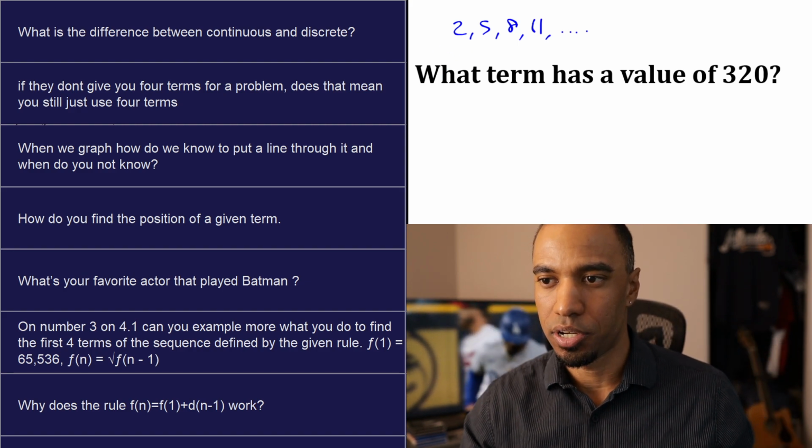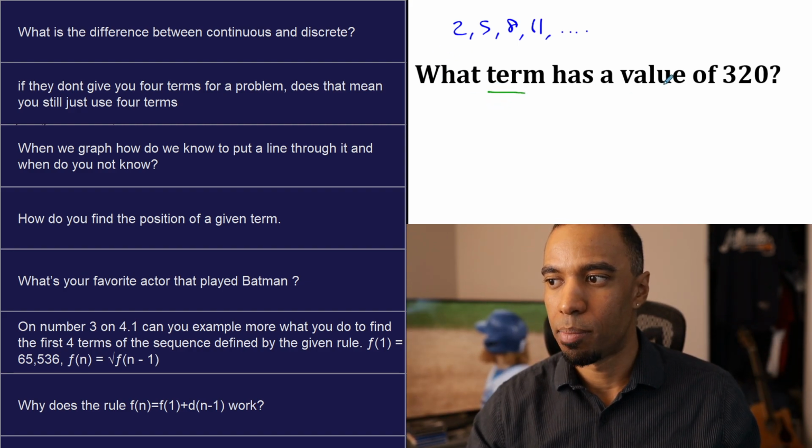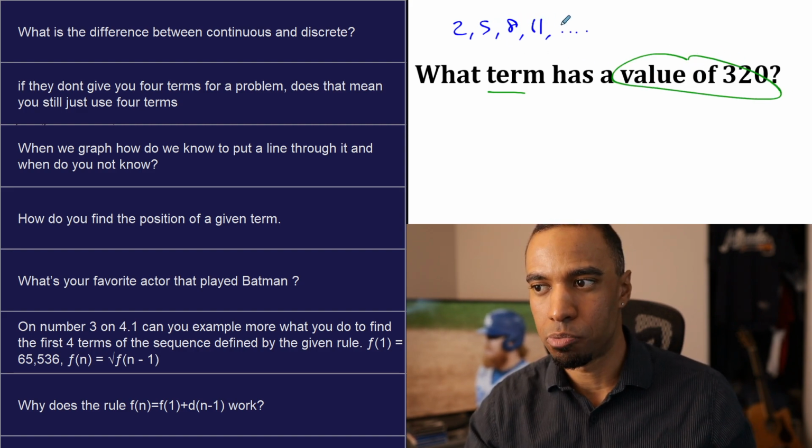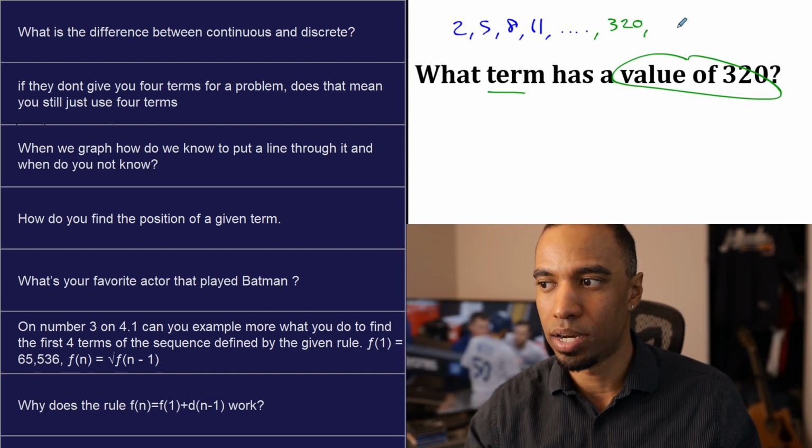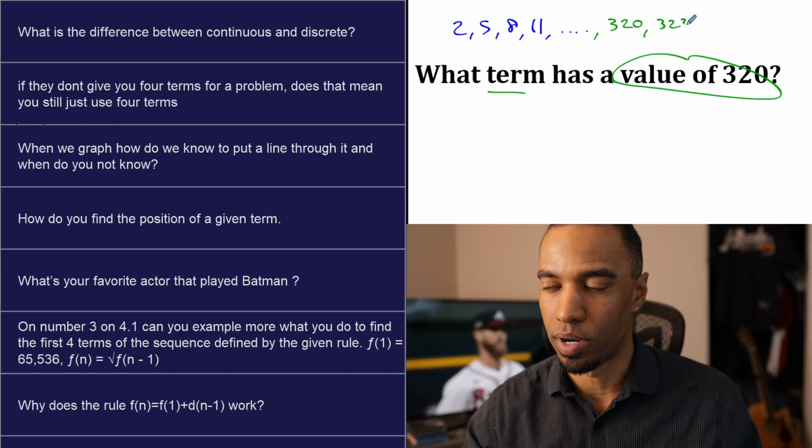Now, I never said the word position here. But this time when they're asking what term has a value of 320, that means 320 is part of the list, meaning dot, dot, dot, somewhere we're going to hit 320. And then if we keep adding 3, it's going to be 323, stuff like that.